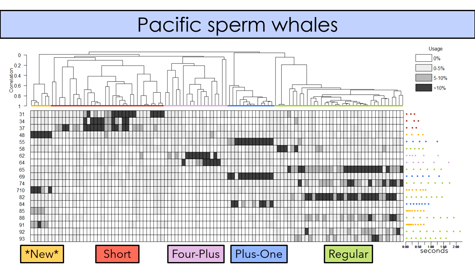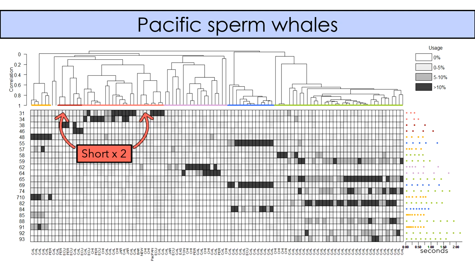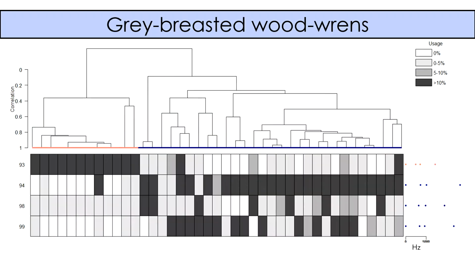But one thing we noticed is that almost all of that variability seemed to focus on this one clan, the short clan. So a lot of trees would produce one clan, as you see here, but sometimes it would be divided into 2 or even 3. And while this might suggest that the method isn't working great, we actually think it's hinting at something more interesting, which is that there's more underlying variability or uncertainty in the codas produced by whales in this clan or clans.